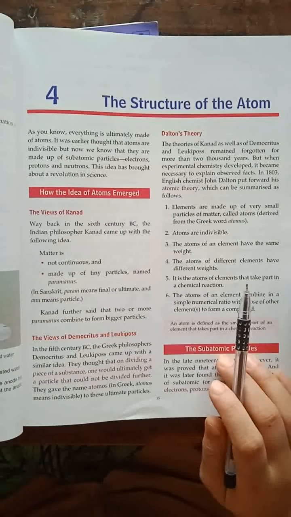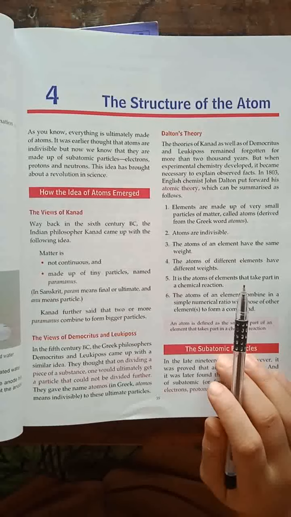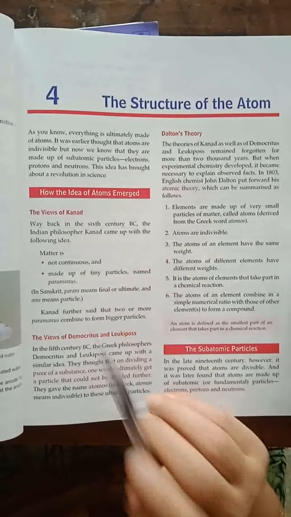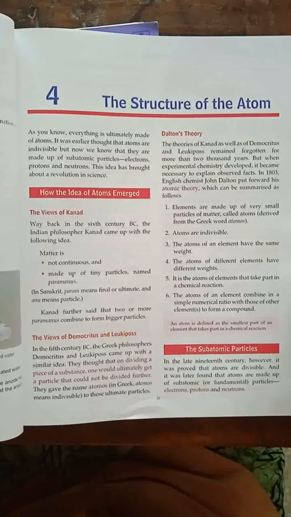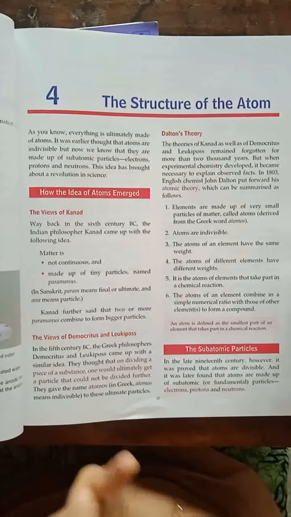So, our first topic is how the ideas of the atoms emerged. The first scientist whose name you have to keep in mind is Kannad. He was a great Indian philosopher. In the 6th century BC, if you go way back, the Indian philosopher Kannad came up with the following idea.